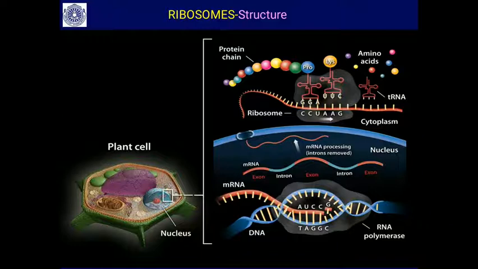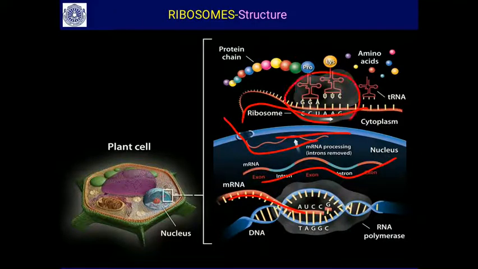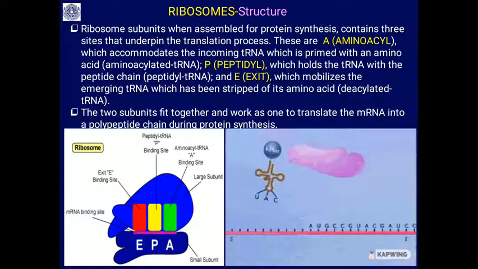Inside the nucleus, heterogeneous mRNA is synthesized and passed through the nuclear pore in the nuclear membrane. This mRNA gets translated on the ribosome, with both units associated, tRNAs carrying amino acids, and the growing polypeptide. This is the protein synthetic machinery formed by the ribosomes.